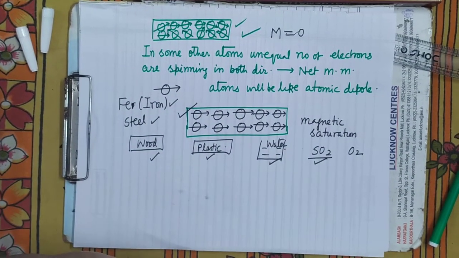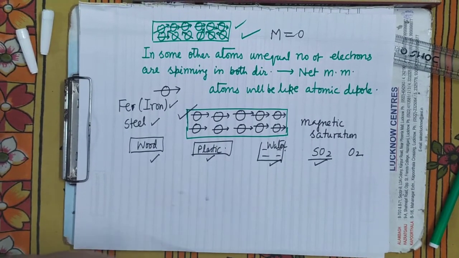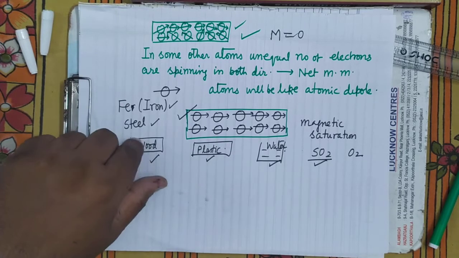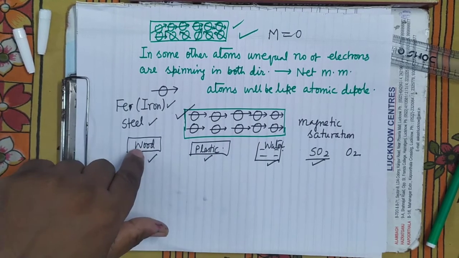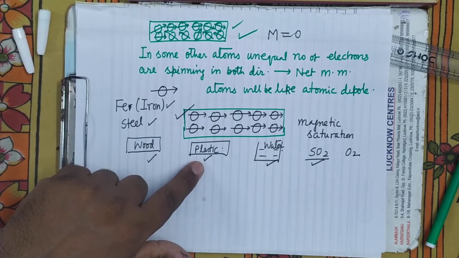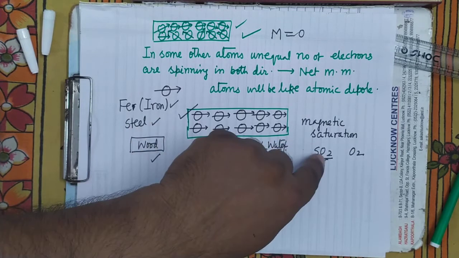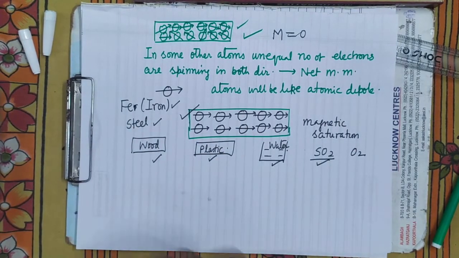Whatever be their state, whether they are conductor or insulator, in every case the atom's composition is the same, and the ultimate source of magnetism is the atom. Therefore, these substances can also be magnetized. We can magnetize these substances also, not only iron and steel.